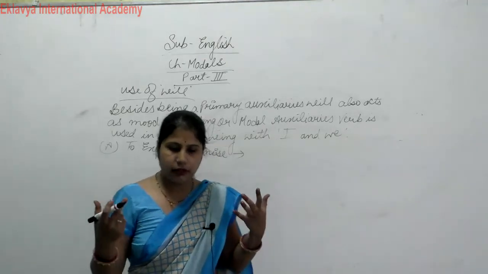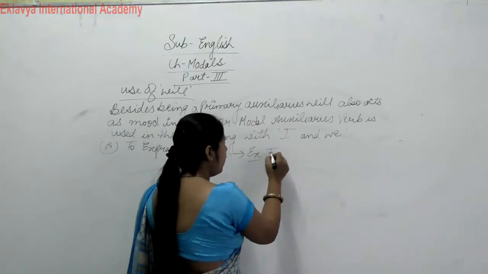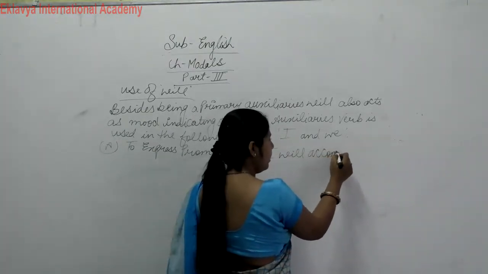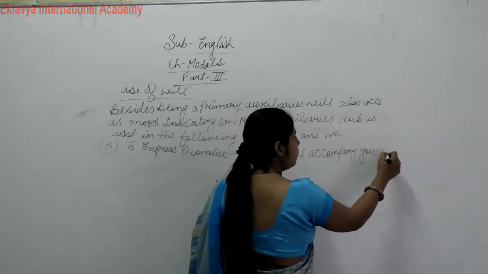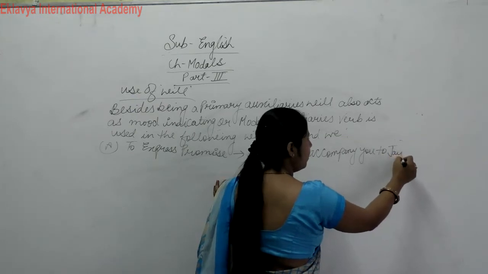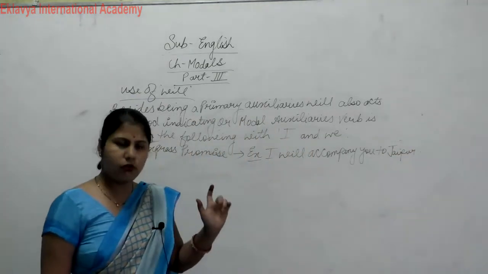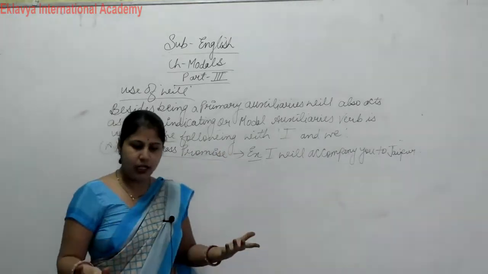We will use will. For example, I will accompany you to Jaipur. So this is our promise, to express promise.